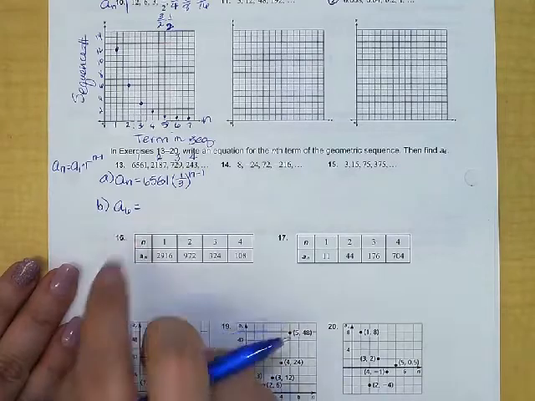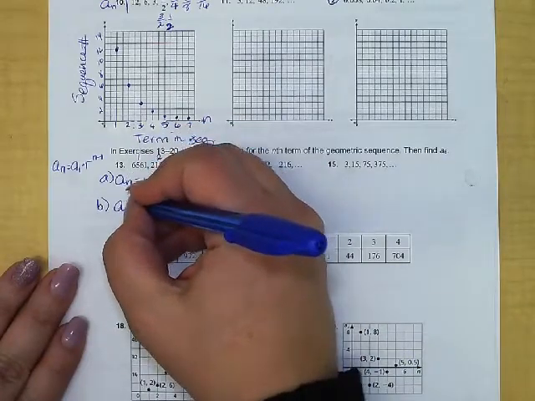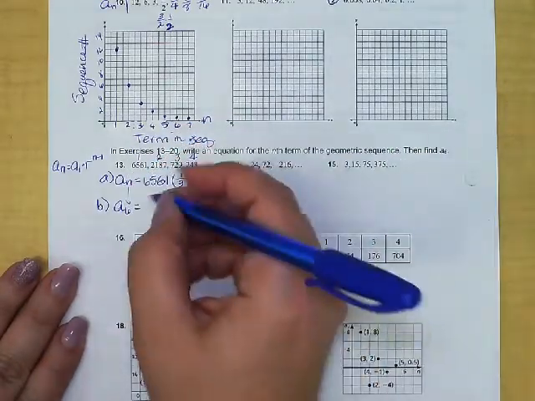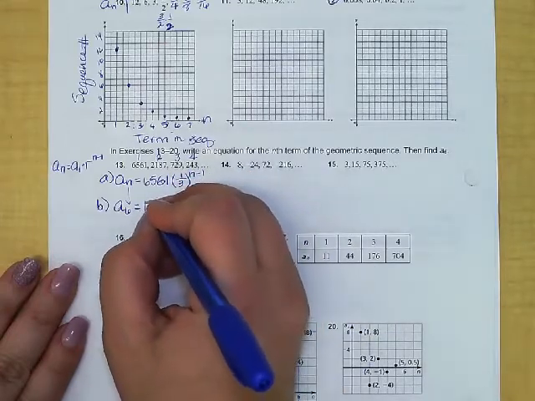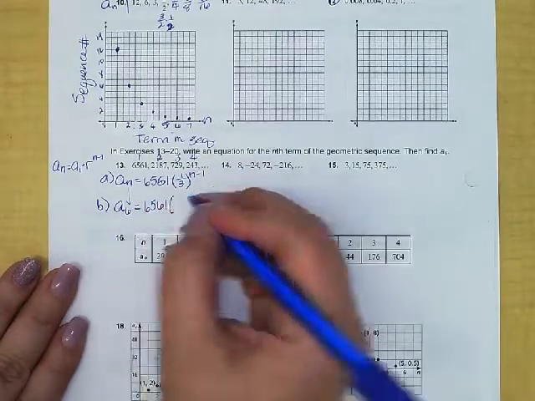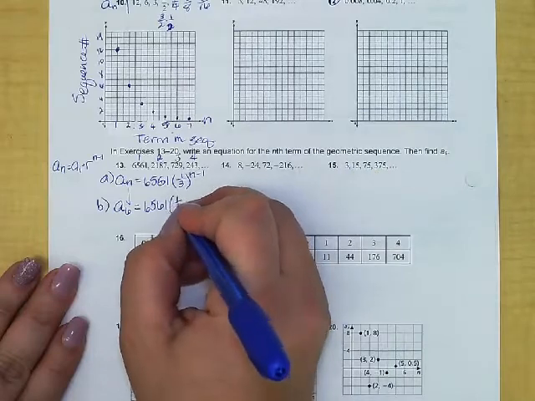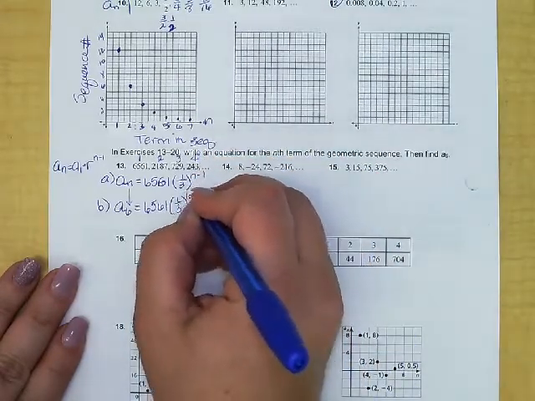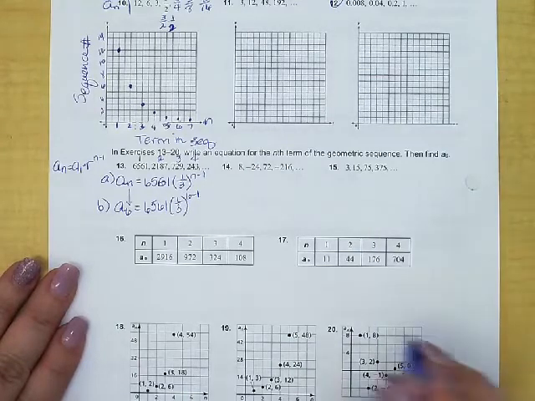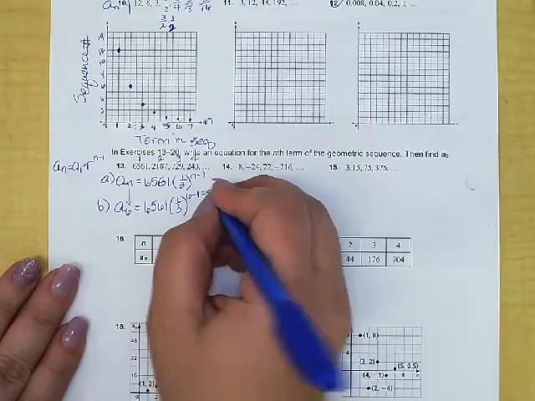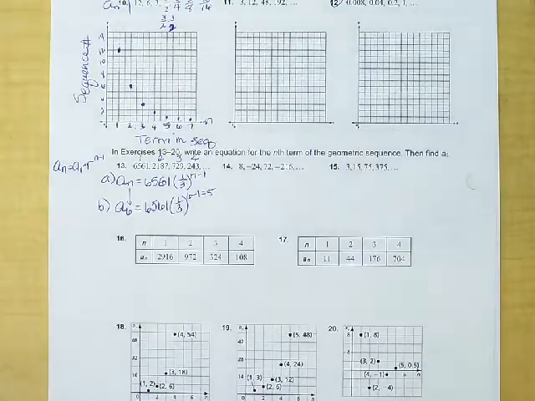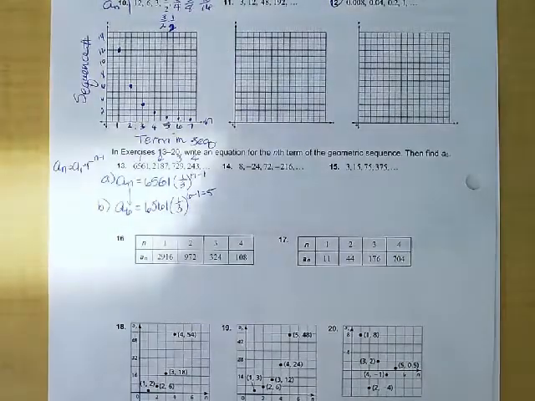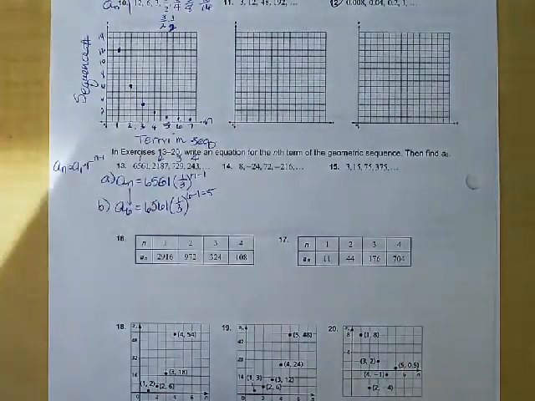So if I want the sixth term in the sequence, now n becomes 6. The first term is still the first term. That doesn't change. My common ratio is still the common ratio. That doesn't change. But I'm going to raise this now to the power, which is 6 minus 1. In this case, that's a power of 5. And then I can reach for my calculator and see what that actually gives us. So let's give that a try.